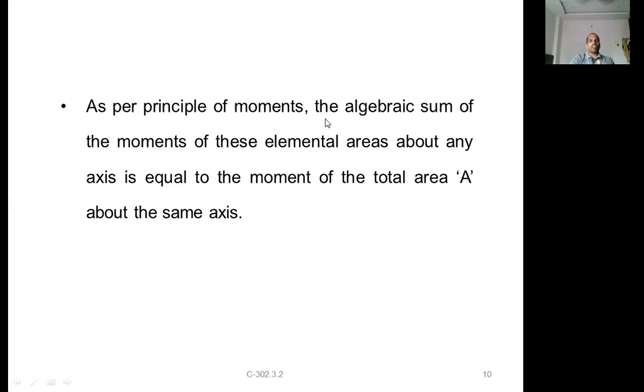The algebraic sum of moments of all forces about any point is equal to the moment of the resultant. That's nothing but your principle of moment. So the algebraic sum of moments of all the forces about any point is equal to the moment due to the resultant of the force about the same point. That's our principle of moments, which I discussed in the last unit.